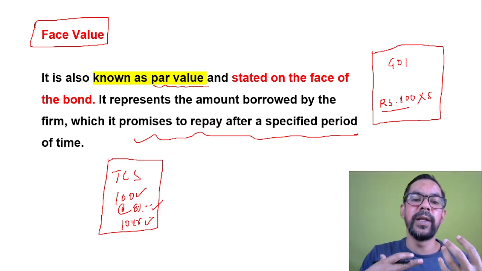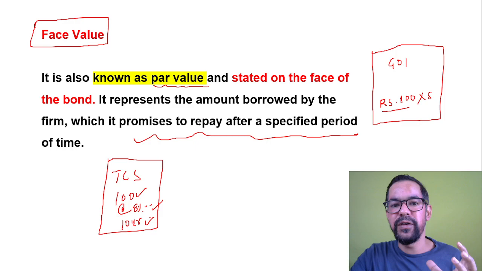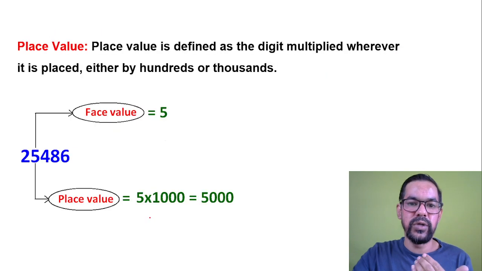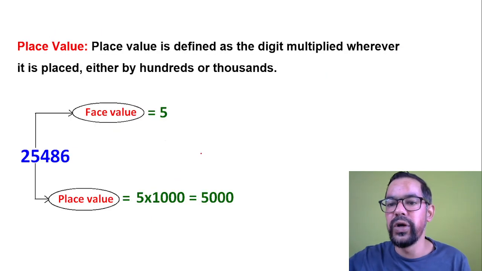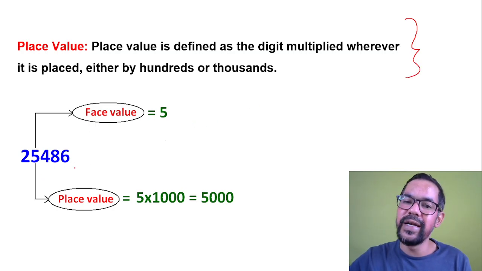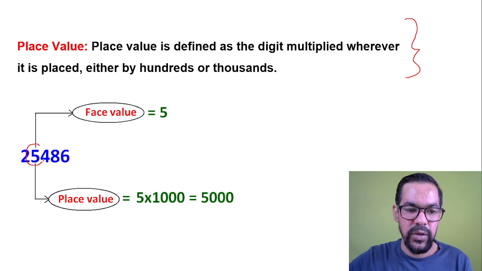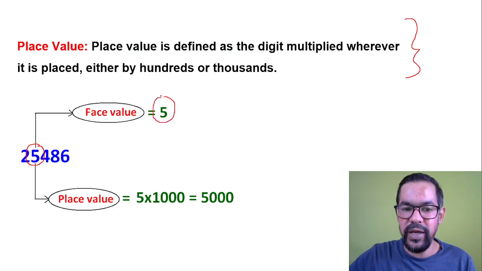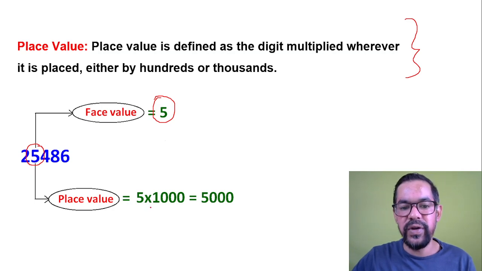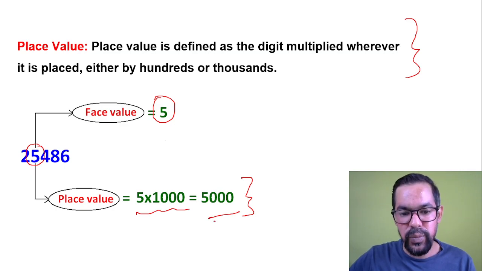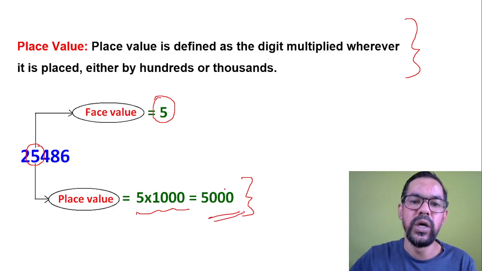Place value is basically in multiples. Let's say if place value is 5, your investment will be 100 into 5, so in multiples of 5. Okay, the next point we are going to cover is place value. Place value can be like 2, 5, 4, 8, 6. So here let's say your place value is, suppose, 5, and it is in multiples. Your face value was 5 and place value was 5 into 1000. You purchase 1000 units of that particular instrument, so your place value will be 5000.